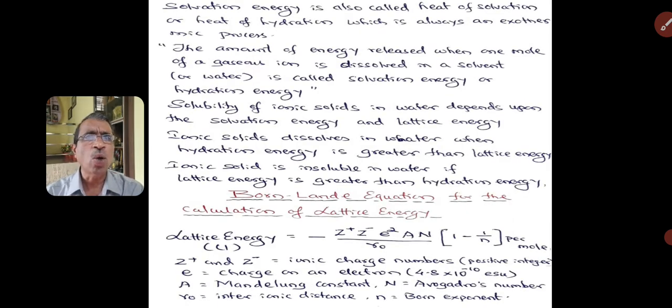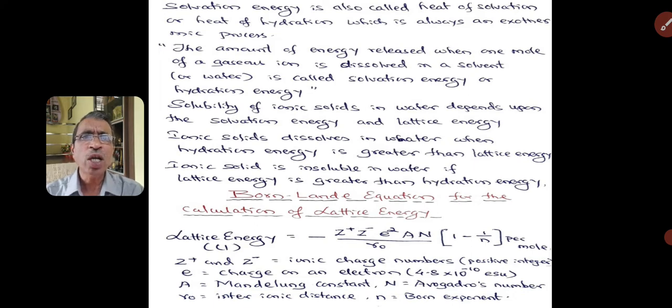Solvation energy is also called heat of solvation or heat of hydration, which is always an exothermic process. Then how to define this? The amount of energy released when 1 mole of gaseous ion is dissolved in a solvent is called solvation energy, and in case of water it is called hydration energy.